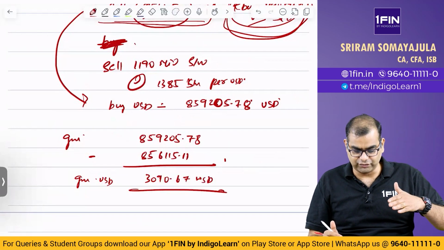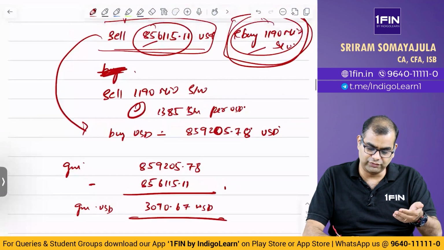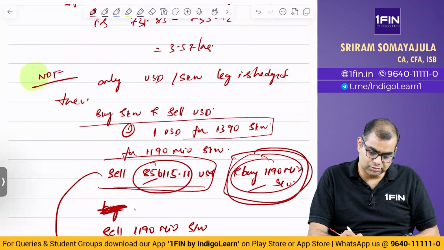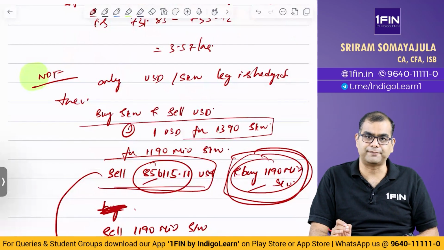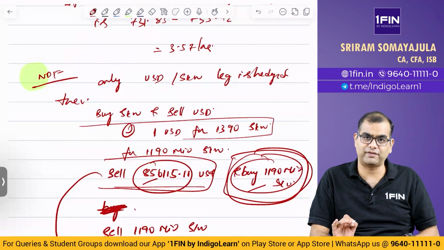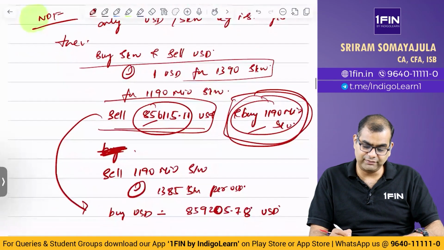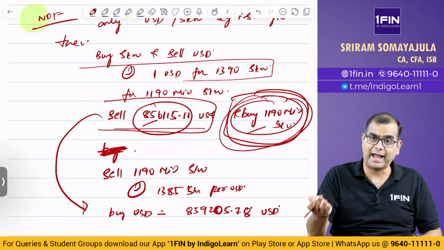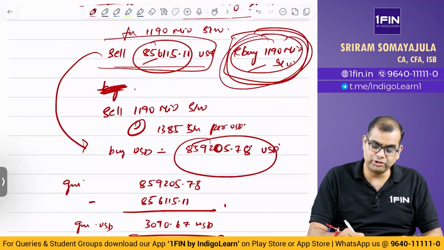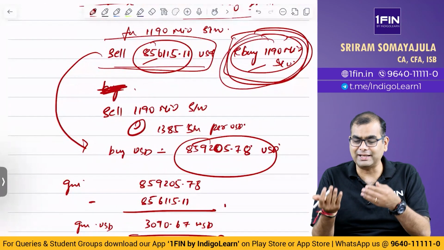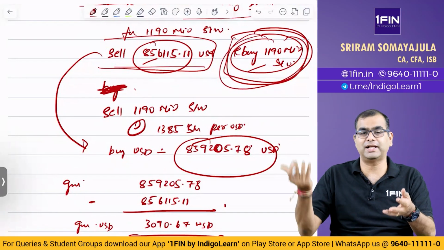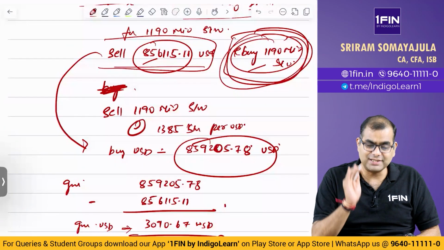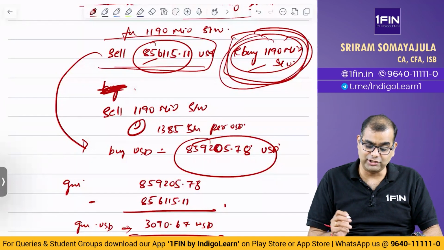Why? Because first, what did I do? I bought SKW and sold USD. I have sold off less USD. And whatever Korean won I bought, I sold it off, and I got more USD. Now I have more USD with me, and whatever I sold, I got more than that. So how much more? 3090 US dollars. Now 3090 US dollars is my gain in US dollar terms.